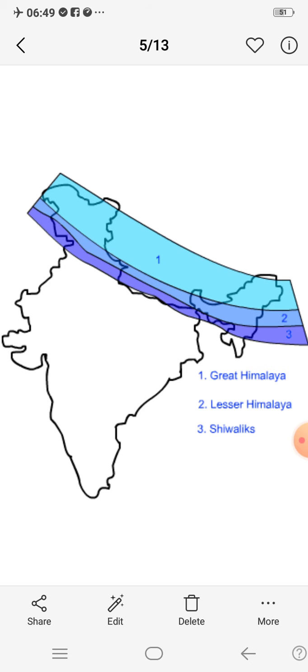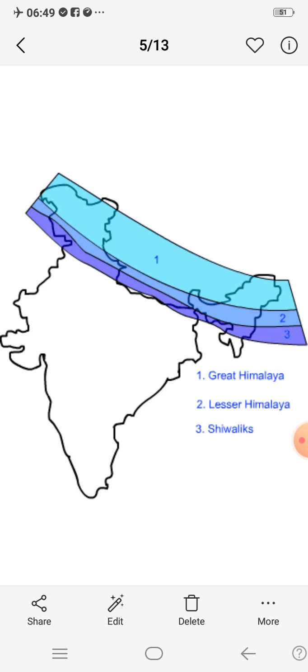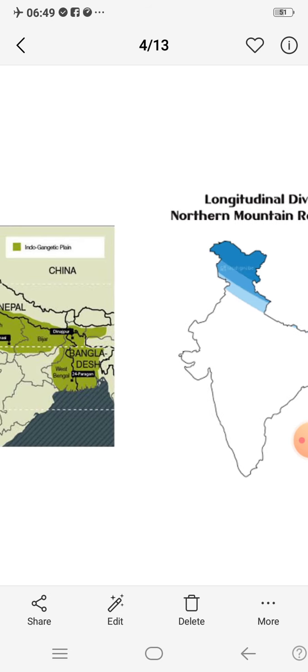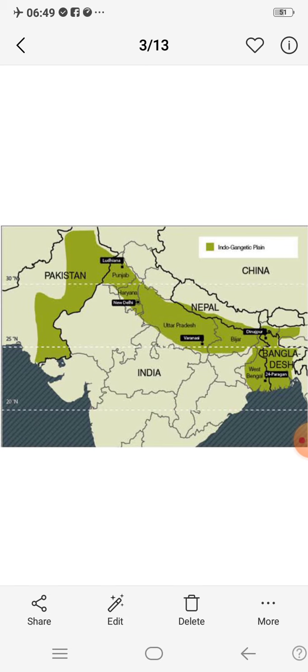Okay, now let's see the Northern Indian Plains. Look at this map. You can see the area colored in dark green. They are the Northern Plains. What states does the Northern Plains cover? Punjab, Haryana, Uttar Pradesh, Bihar and West Bengal are the places covered by the Northern Plains. Northern Plains are very fertile because of what?